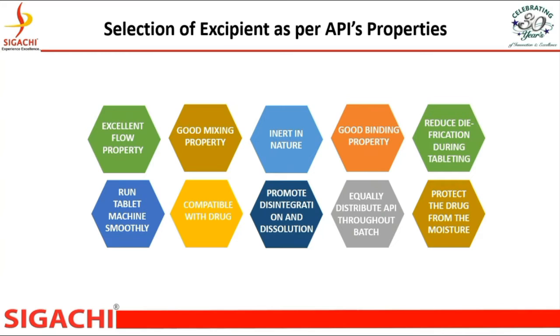Select the excipient which has a low friction coefficient value and a low angle of repose, which leads to good powder flow. If powder flow is good, it will go uniformly into the die cavity and the machine runs at higher RPM and eliminates tablet rejection. Obviously, it will increase productivity with quality.